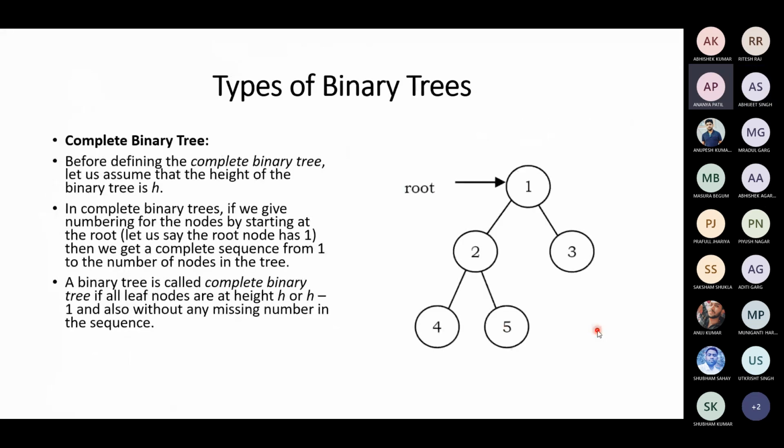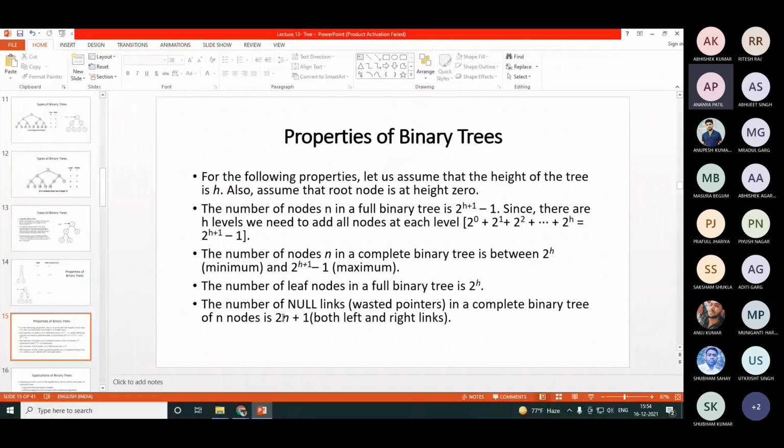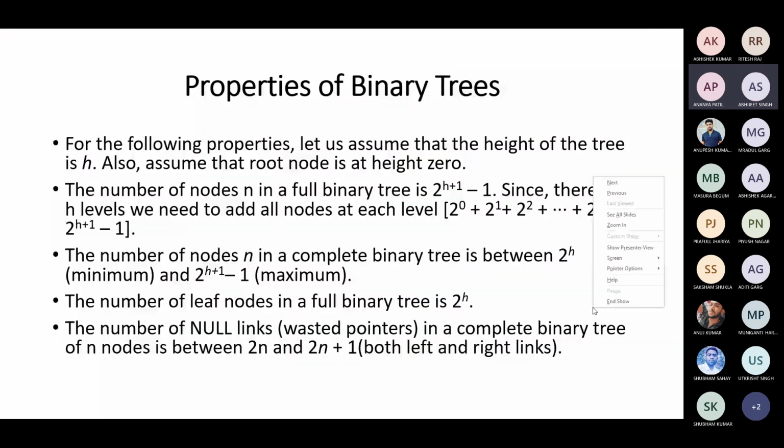Let us count in this example. How many null links are there in this case? 6. You have 3 nodes. Then it should be 2n. It should lie between 2n and 2n plus 1, right? Okay. It's between 2n and 2n plus 1. I'm sorry for this mistake. Is this correct?